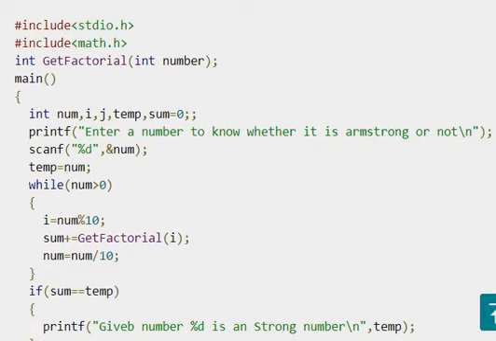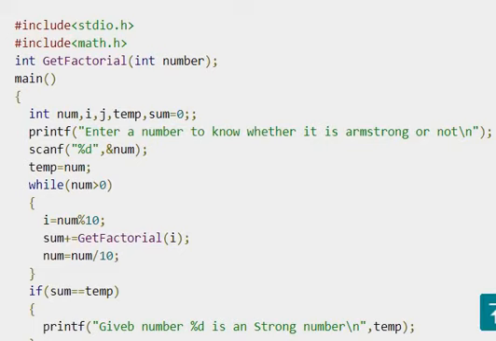So in this program we use a function. The name of the function is get factorial. Look at that function declaration before main. No confusion regarding void main or int main. You can use whatever you feel convenient depending on your compiler. Look at that function declaration, int get factorial within brackets int number. This is what you call function declaration, and the name of the function is get factorial with one parameter.